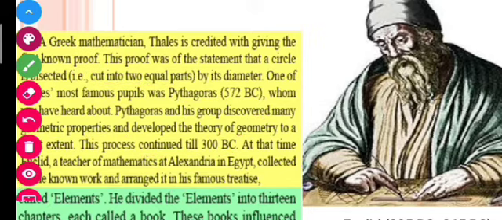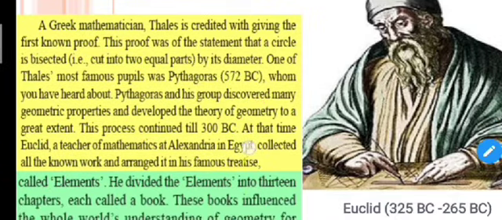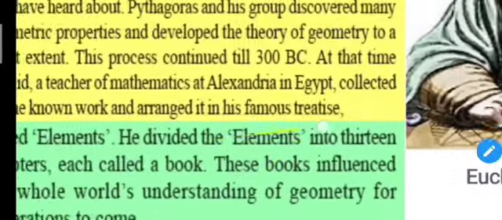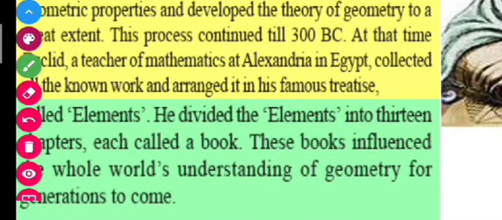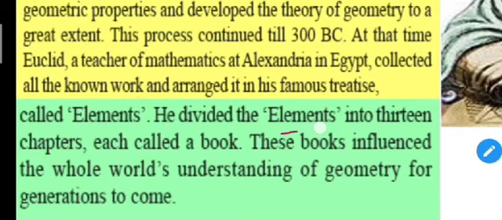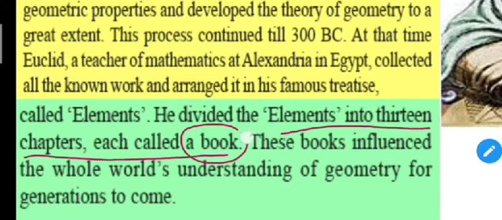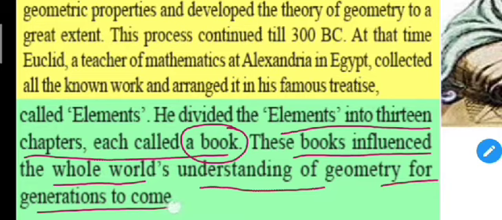He divided the Elements into 13 chapters, each called a book. These books influenced the whole world's understanding of geometry for generations to come.